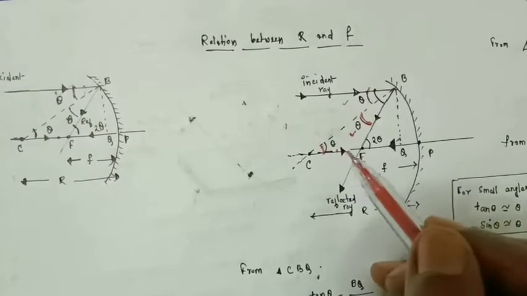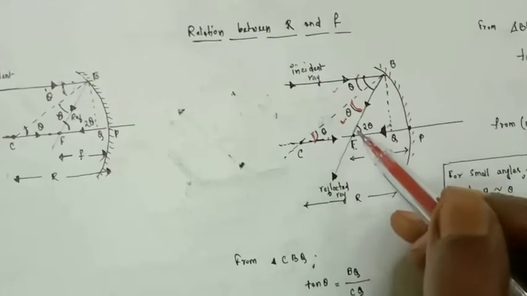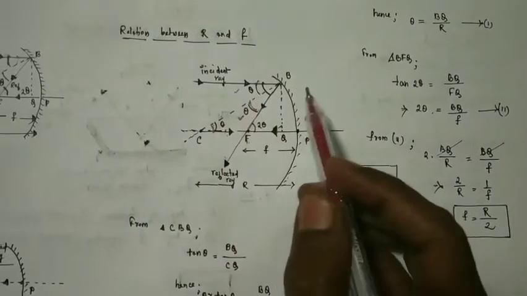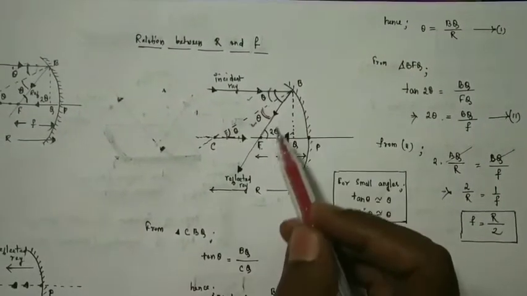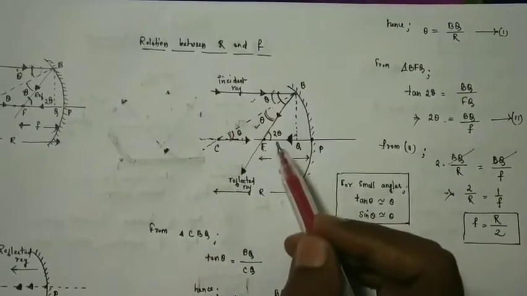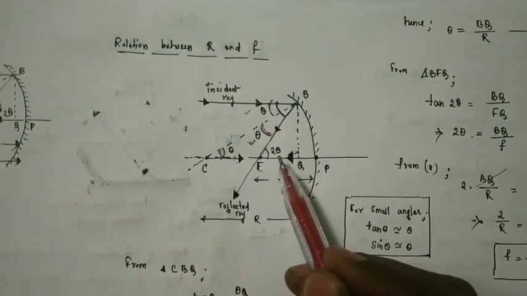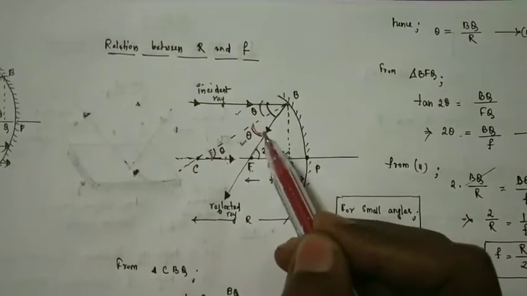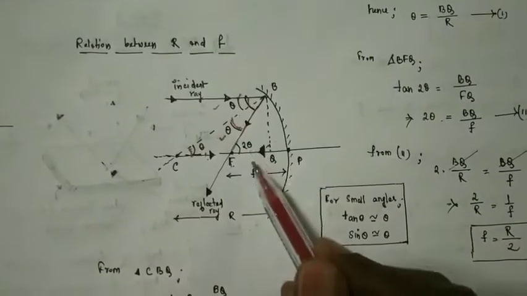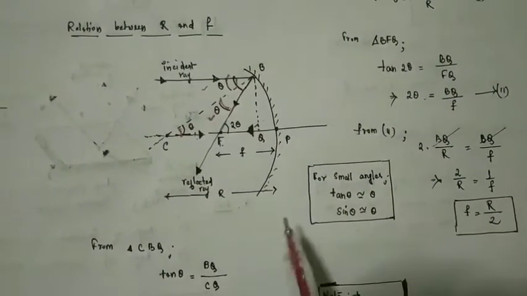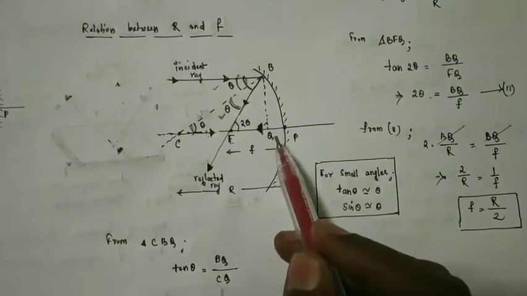By the alternate angle definition, if this upper angle is theta, then this angle will also be theta. For this second triangle here, with points B, F, Q, this angle BFQ we have written as twice theta. Why is that? Because these two angles are both equal to theta, so theta plus theta, this larger angle is twice theta. Now you can draw a perpendicular line here, BQ.